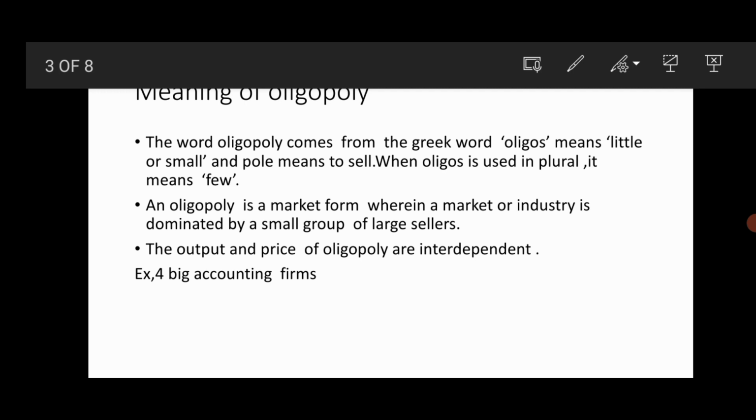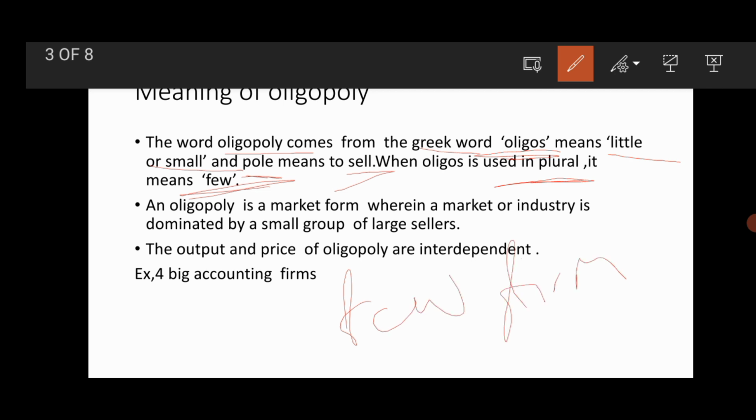So now we will see the meaning of oligopoly. The word oligopoly comes from two Greek words: oligos and pole. Oligos means little or small and pole means to sell. When oligo is used in plural, it means few. So few firms selling in the market, we call it oligopoly.